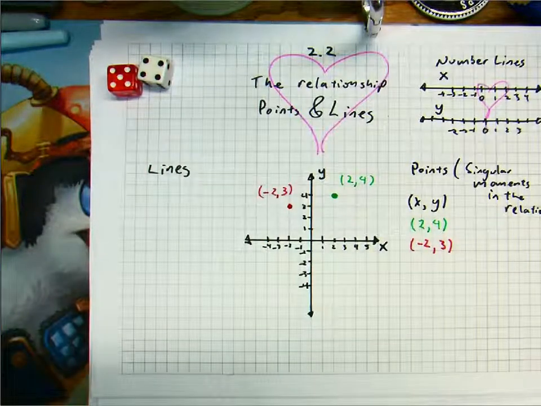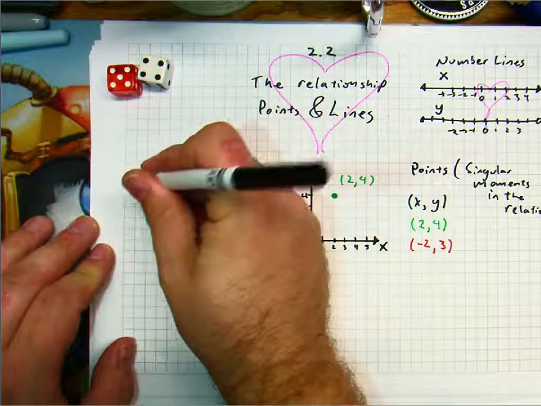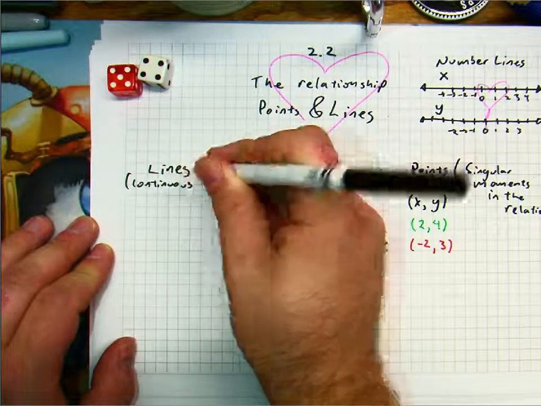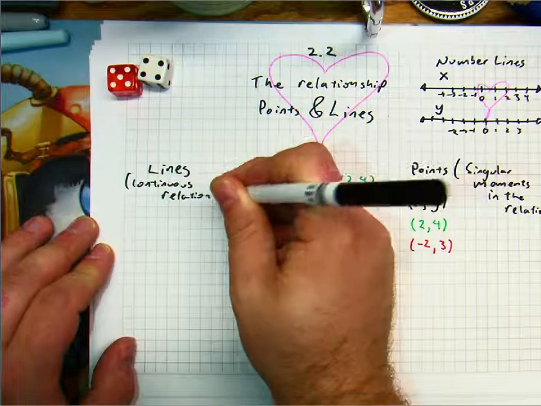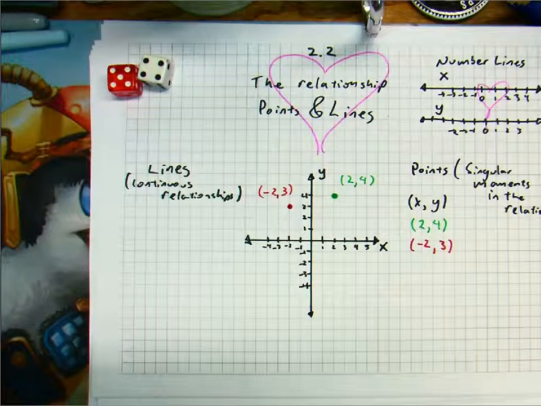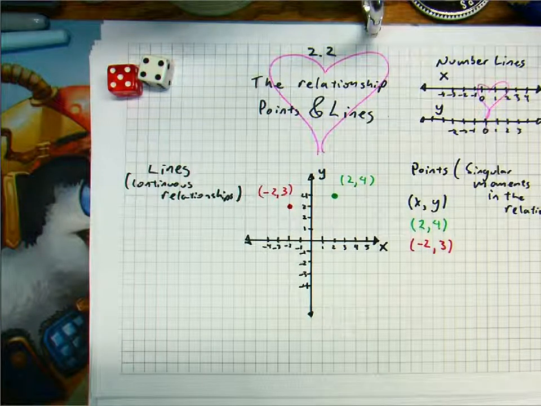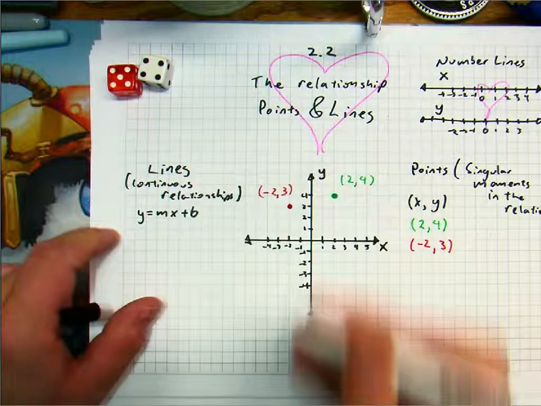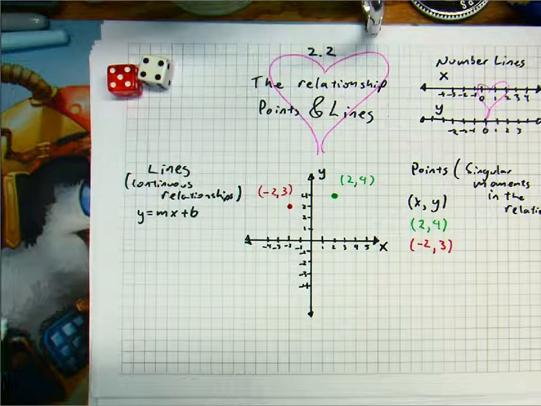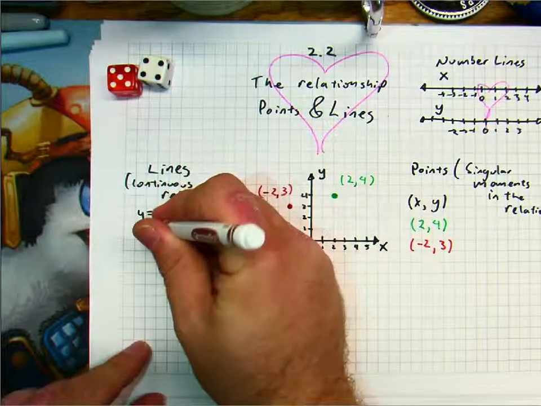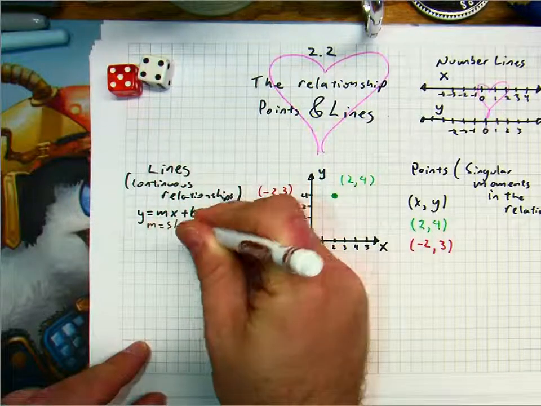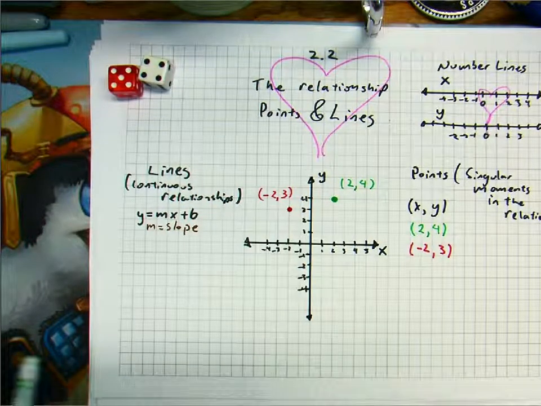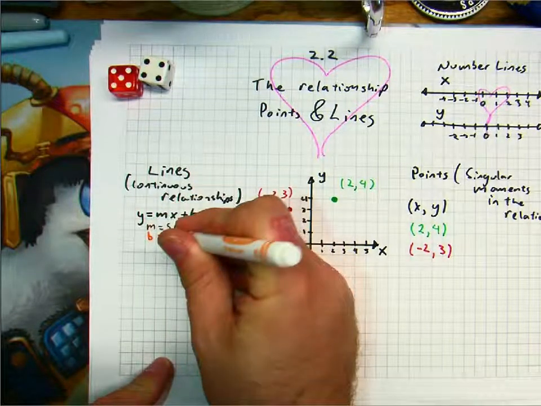Lines are continuous relationships. Not singular moments like a point, but a continuous relationship that goes on and on and on. And so what we normally do is we call it y equals mx plus b to talk about what is going on here. And as we all know very, very well, because we've gone over it about 500,000 times, the m is slope, and we know that the b is our y-intercept.